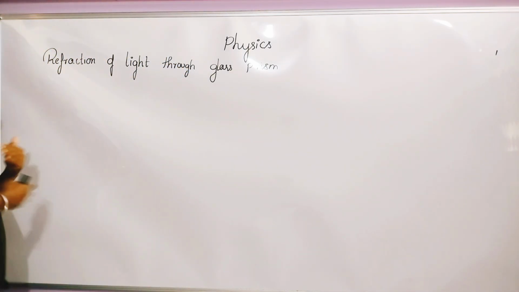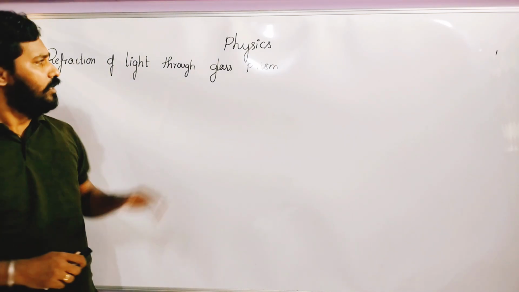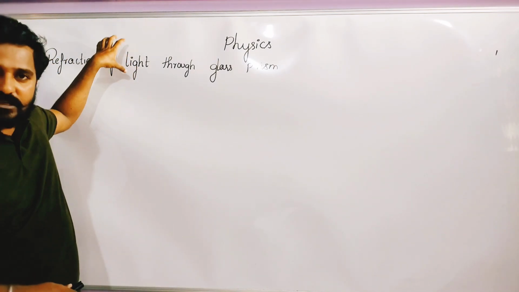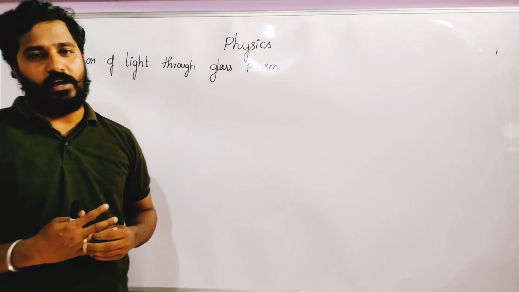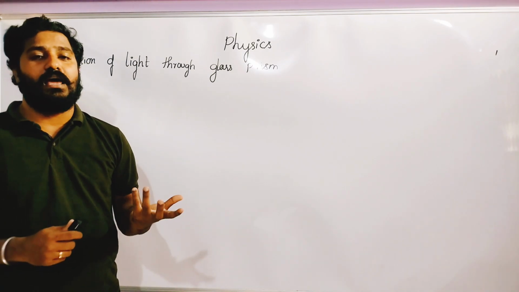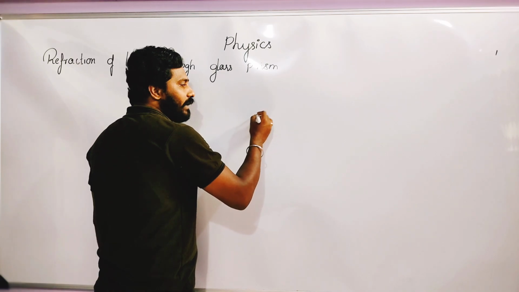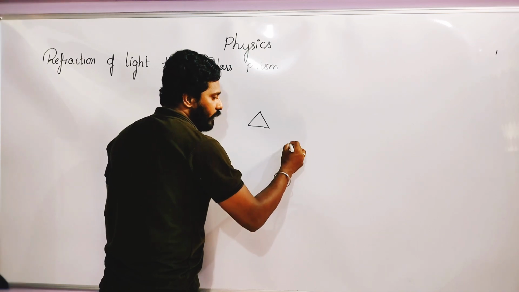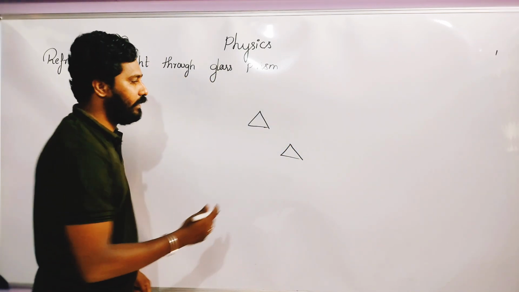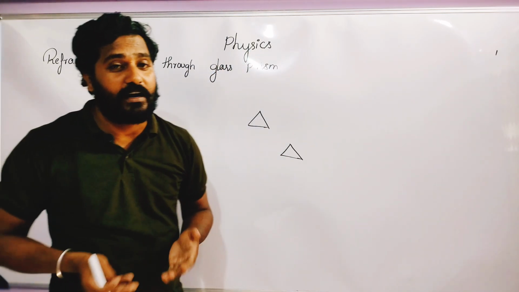Next, we have refraction of light through a glass prism. Have you seen a prism anytime? No? Okay, how does a prism look? It has three rectangular faces and two triangular faces. That's why we call it a prism.